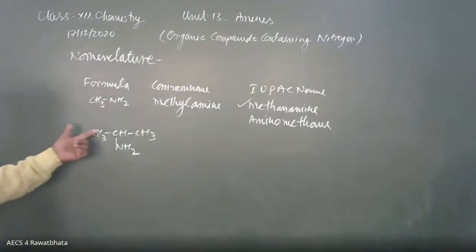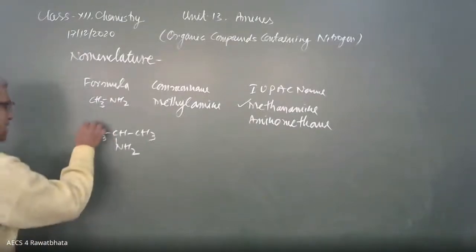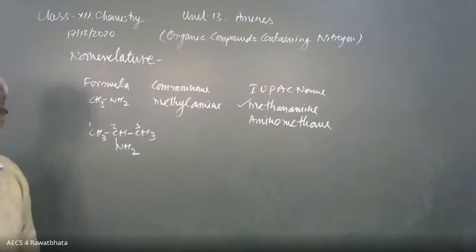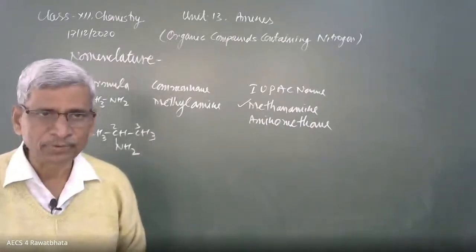The longest chain has 3 carbons, and preference is given to this carbon from both sides. It is getting second number, 1, 2, 3. Then what is the common name? It is one of the propyl. Which propyl? So propylamine.